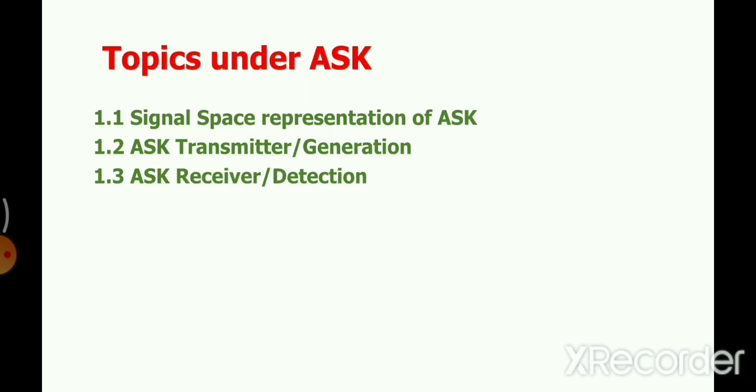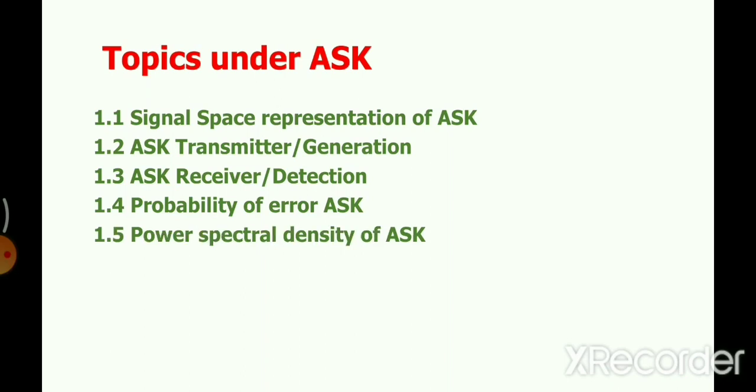Followed by that, we'll have the receiver. Now the bit that we receive might not be the actual information that we have transmitted, so there are chances of error. We need to figure out the probability of error in ASK. So that's going to be the 4th point of discussion. And finally, what the frequency domain spectrum of ASK looks like, so we need to figure out the power spectral density of ASK as well. So these are the topics that need to be discussed.